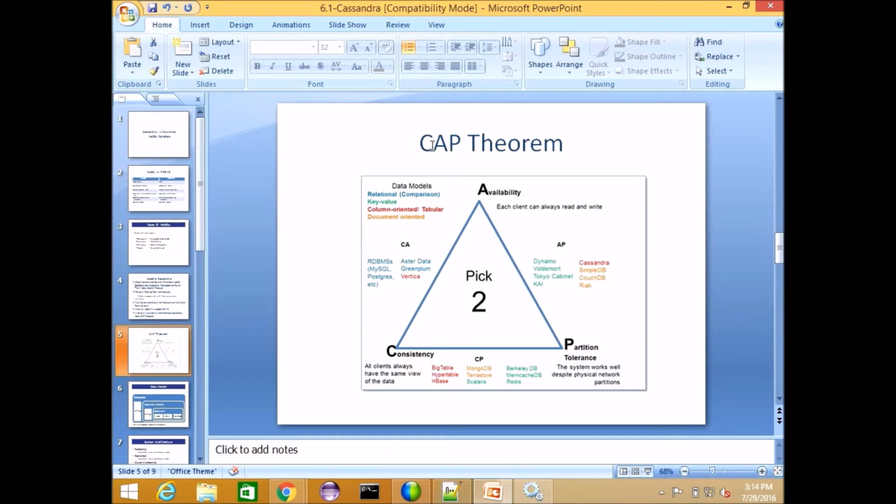So availability means the data is always available. There is no consistency check. This Cassandra follows availability and partition tolerance. Partition tolerance means the data is distributed across multiple nodes. I mean, data distribution, that is the partition tolerance. Every NoSQL database follows partition tolerance, and either consistency or availability.